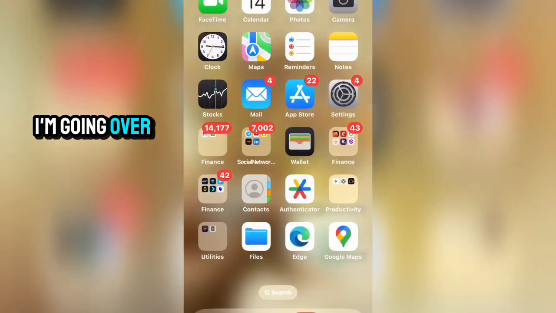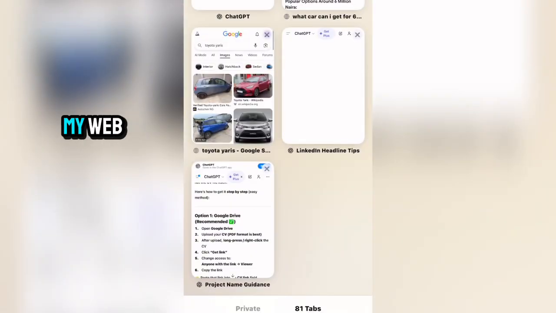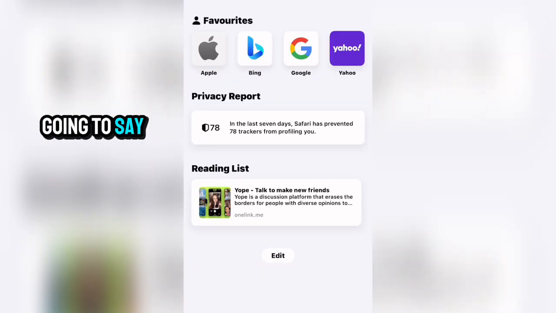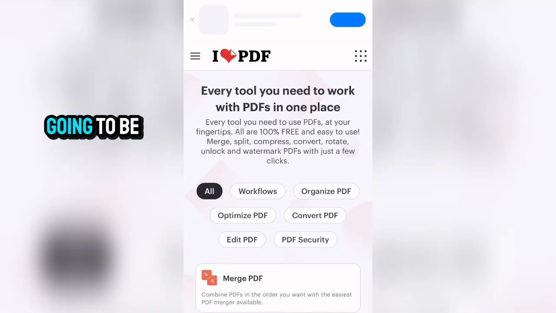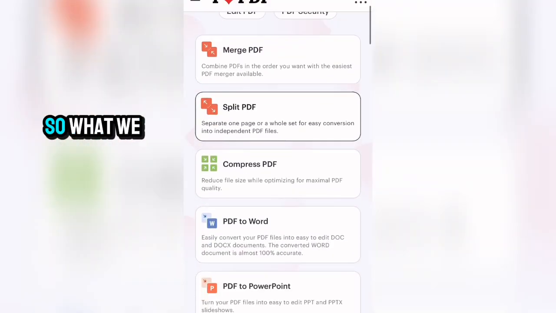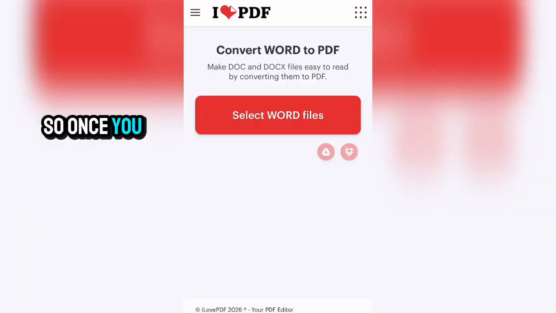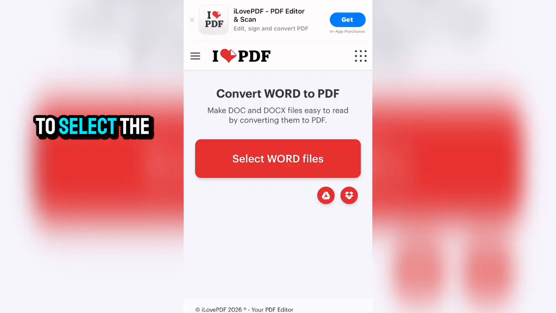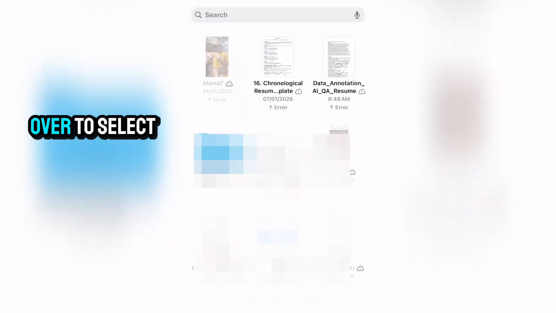So let me go over to my web right here. I'm going to come right here and I'm going to say I love PDF. Okay, so I'm going to be converting that to PDF. So what we are going to come right here to pick is Word to PDF. Once you click on that, you're going to be given option to select the file. So I'm going to click on select file. It's going to bring me over right here. So I'm going over to select my resume, which is this. So I'm going to click on open.